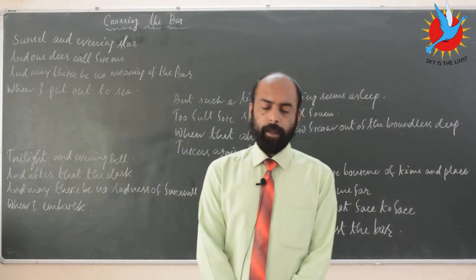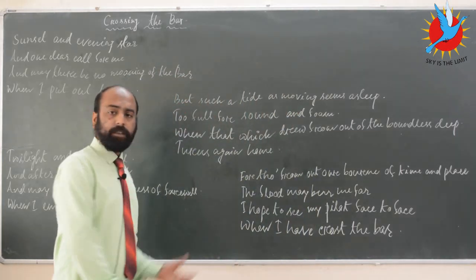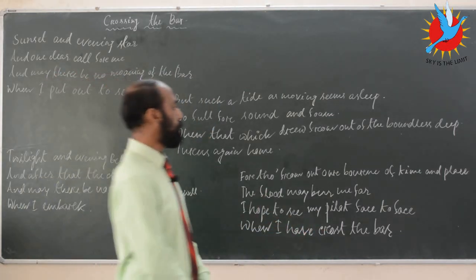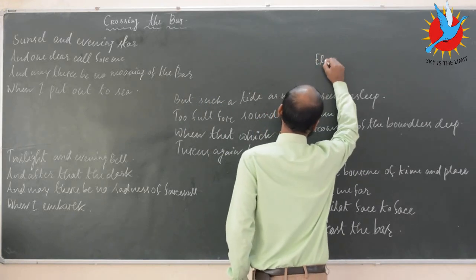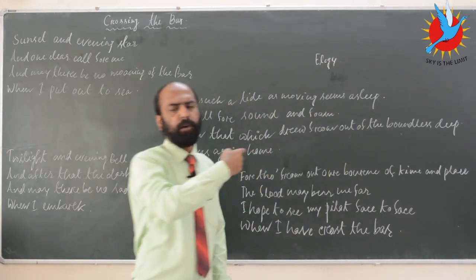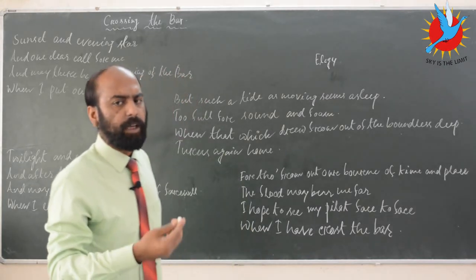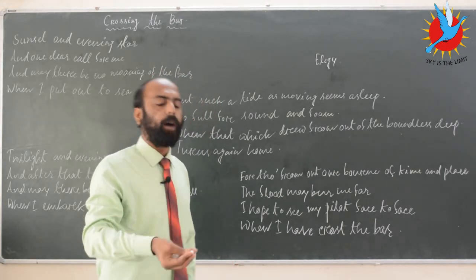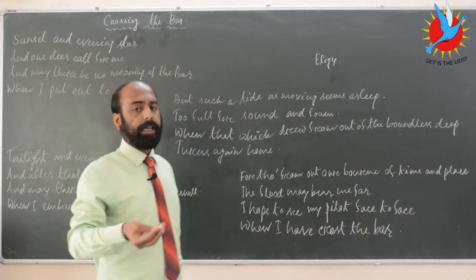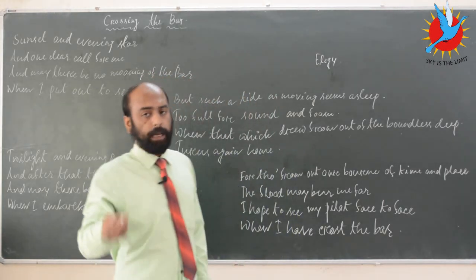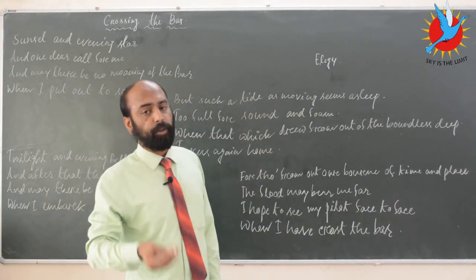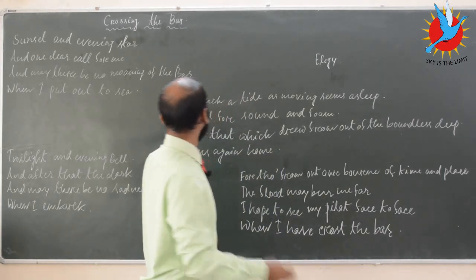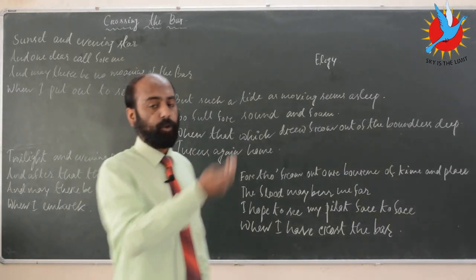a very chronic disease. So, as far as the genre of this poem is concerned, the category in which this poem, Crossing the Bar, falls, it is known as an elegy. An elegy is a very popular form of a poem. An elegy is a particular poem which mourns, which laments the sadness of the death of someone. In literature, there are some great examples of elegies, such as "O Captain, My Captain," an elegy written for W.B. Yeats, an elegy written in a country churchyard. One of such elegies is in our text, that is Crossing the Bar.